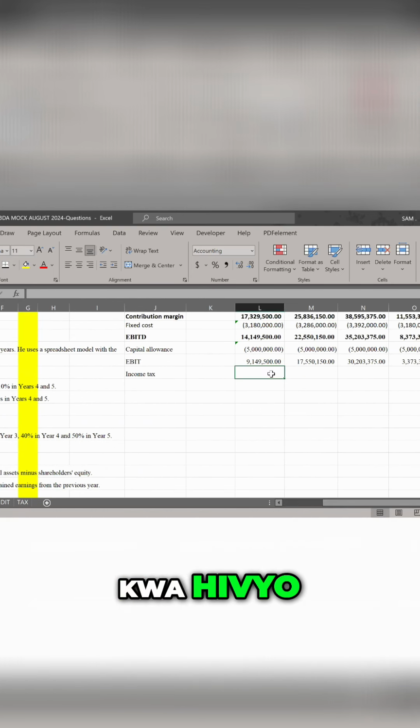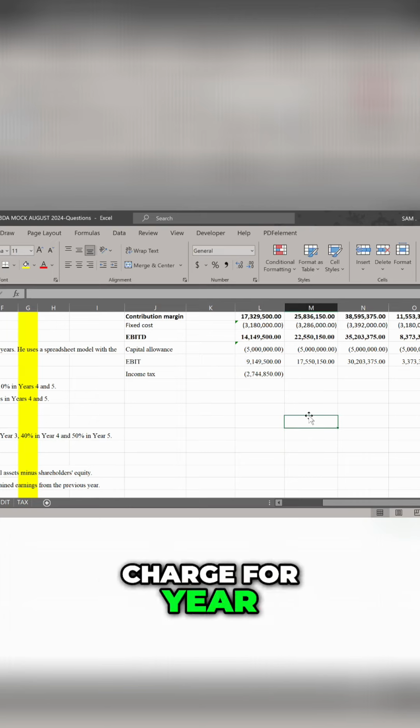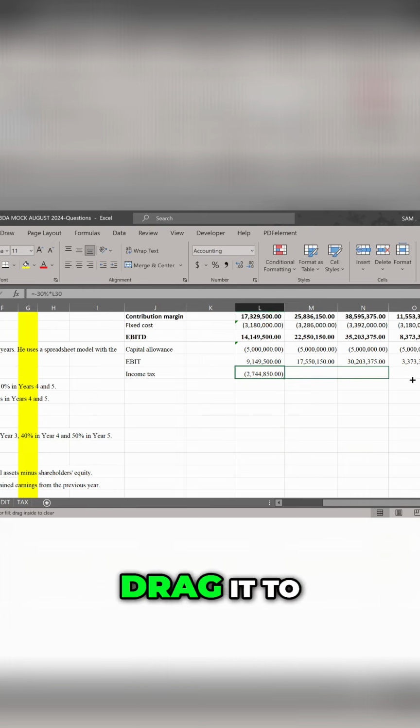So let us charge our 30% on our earnings as tax, and bring it in as an expense. I put a negative 30% because I want to bring it in parentheses. We multiply that by the earnings before interest and tax. So I have my tax charge for year 1 as 2,744,850. I just drag it to year number 4.